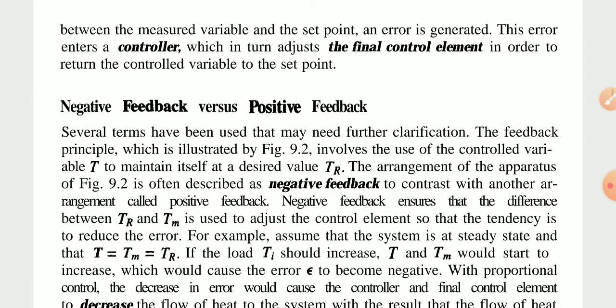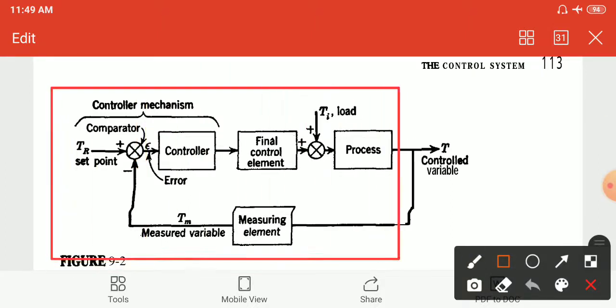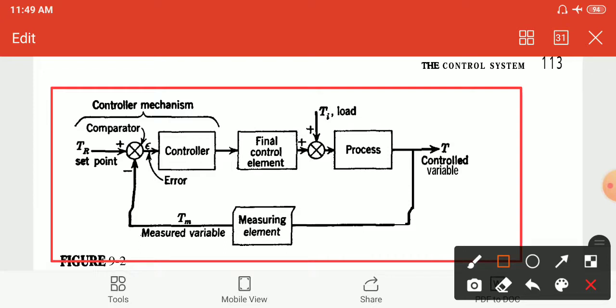Then after this is the main flow block diagram. Simply, the controller mechanism is given. At the start there is the set point and the controller, then the final control element and the process. The control variable goes through a bypass to the measuring element for the measured variable, with negative and positive ends, and E is the error. This is the set point, controller, final control element, then the process, the control variable and the measuring element in a control system.